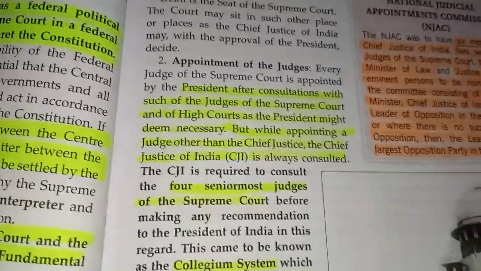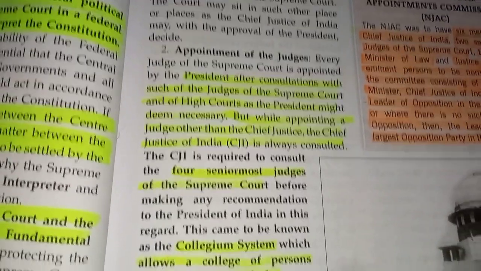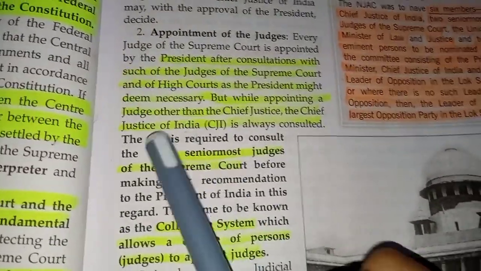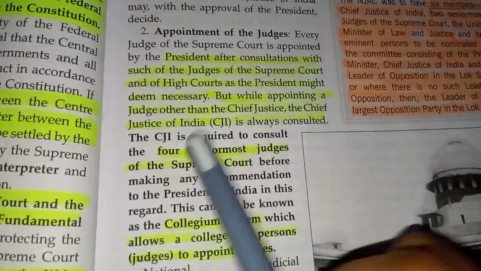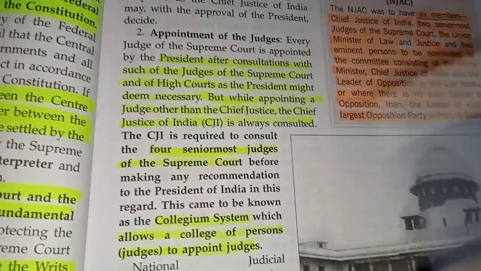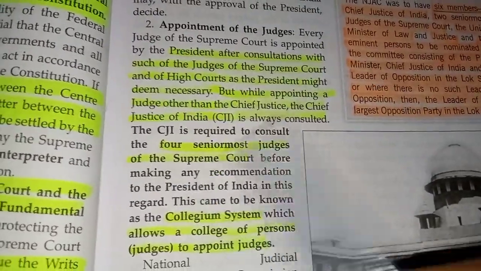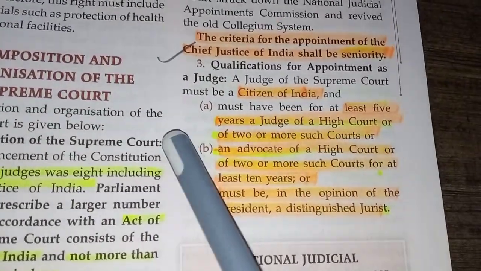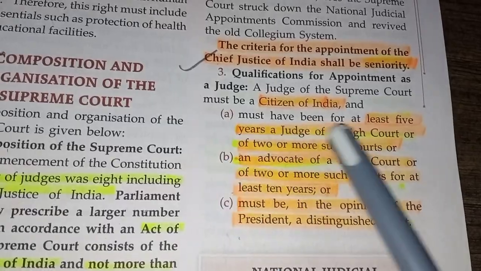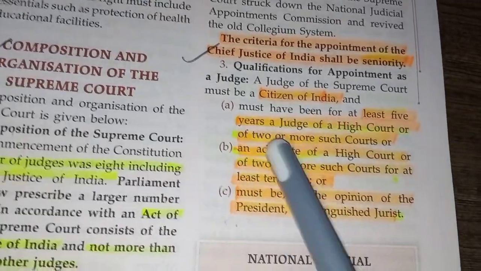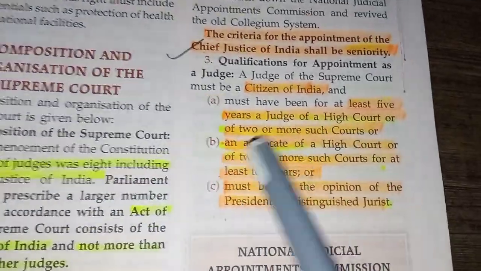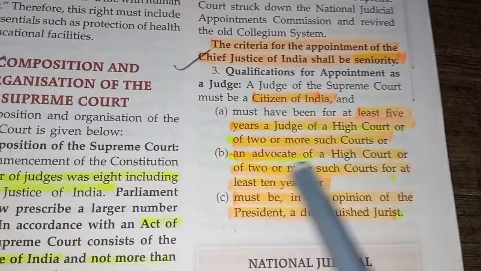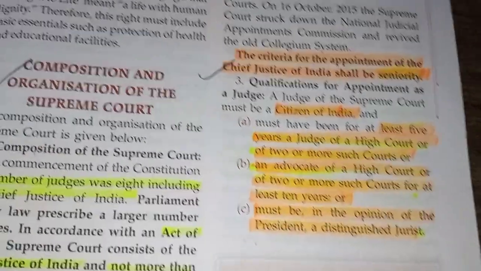The procedure of appointment of judges. Okay, and here composition, like the CJI is required to consult the four senior most judges of the Supreme Court. Qualifications for appointment of judge: he must have been for at least 5 years a judge of a high court or two or more such courts, an advocate of a high court or two or more such courts, right?